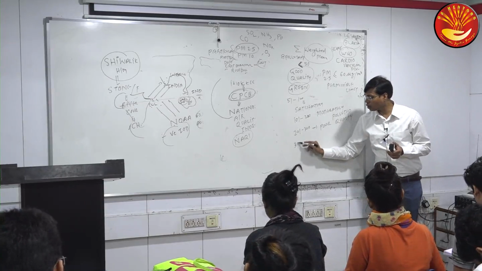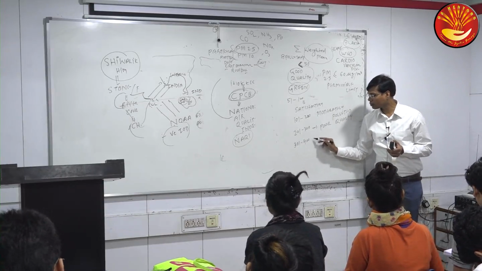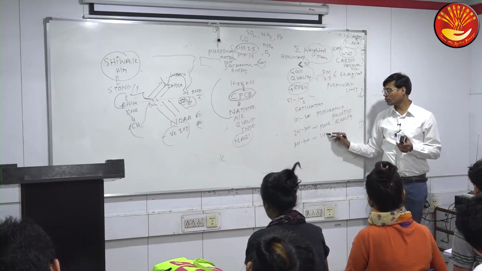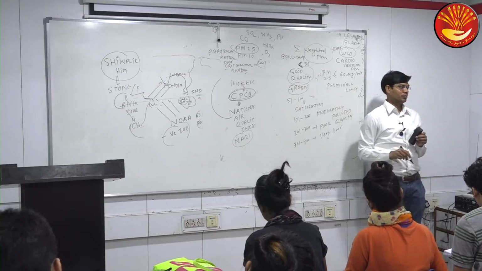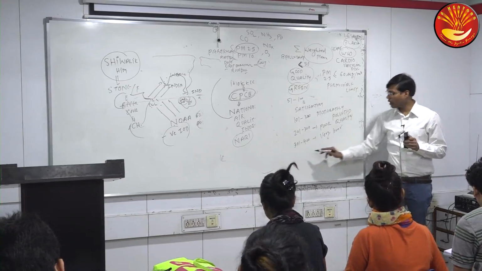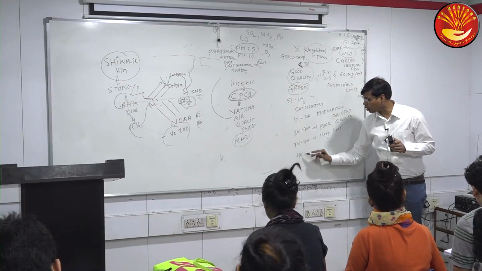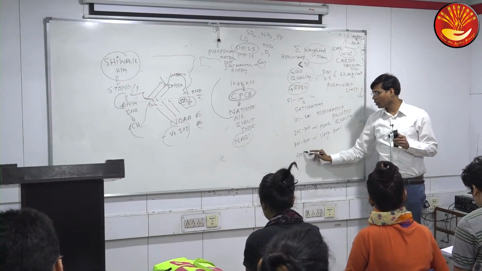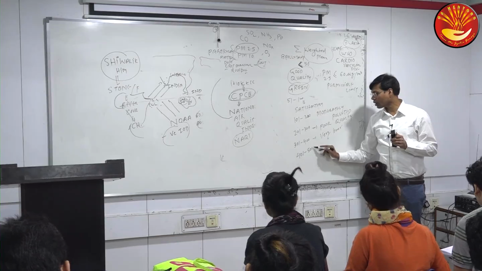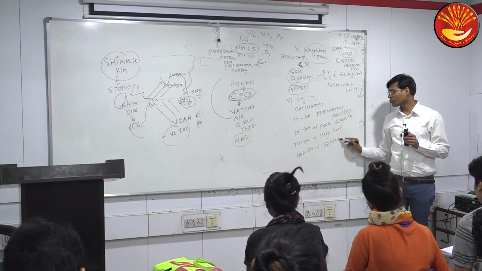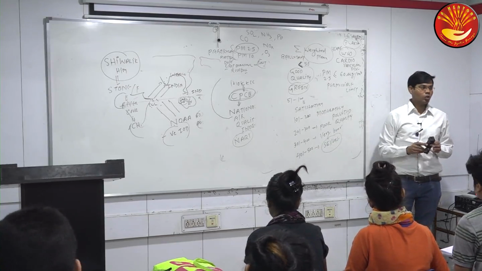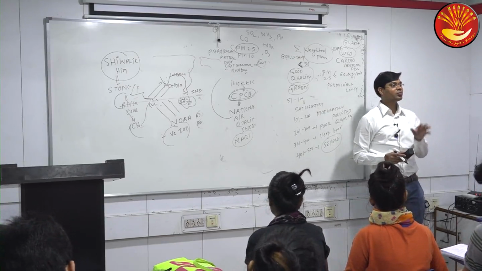Then 301 to 400, very poor. It becomes red color, very poor. And once it crosses that, 401 to 500, then we call which range? Severe quality of air. Severe. So which is the worst quality of air in India?